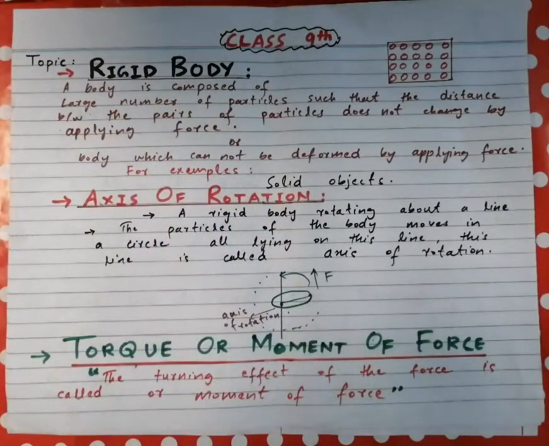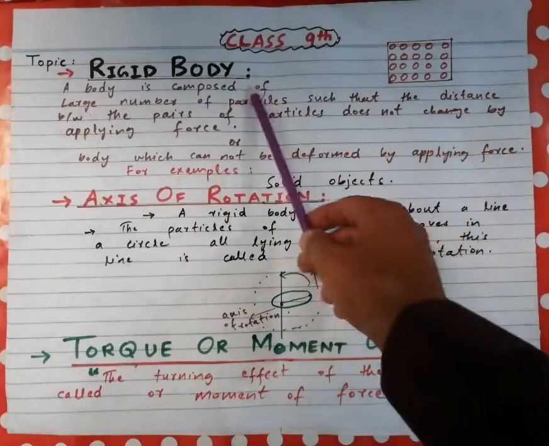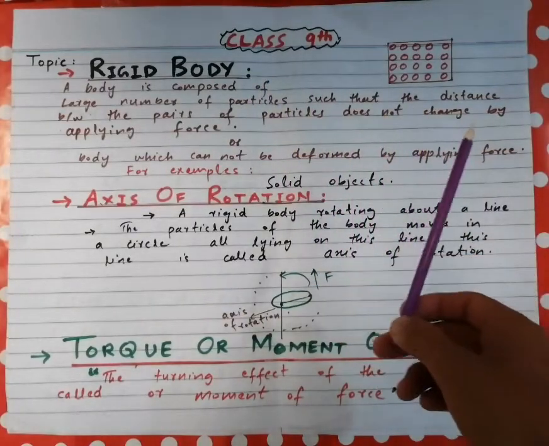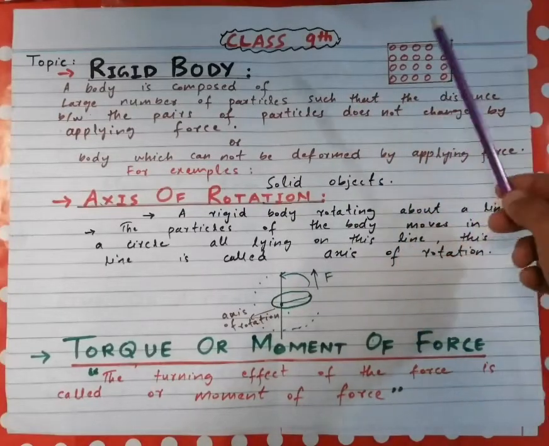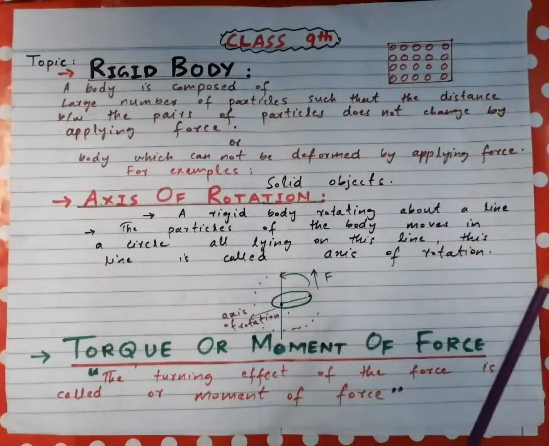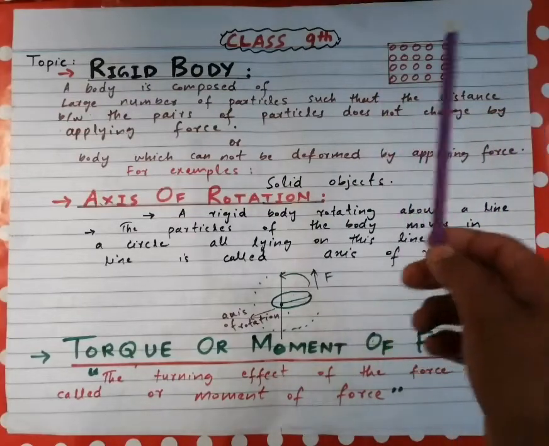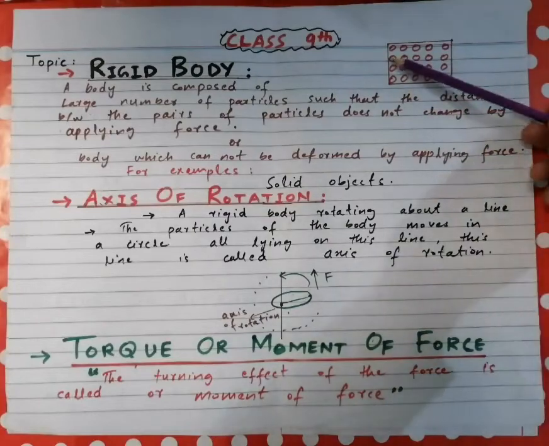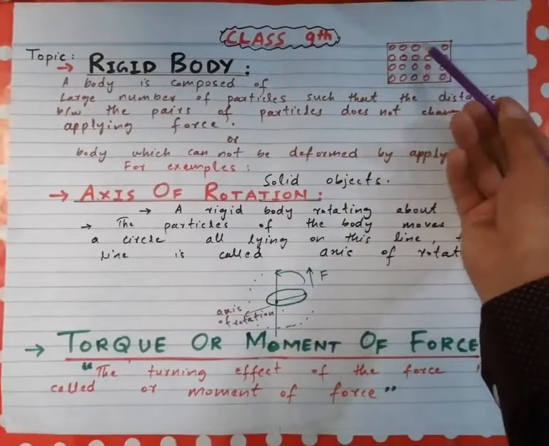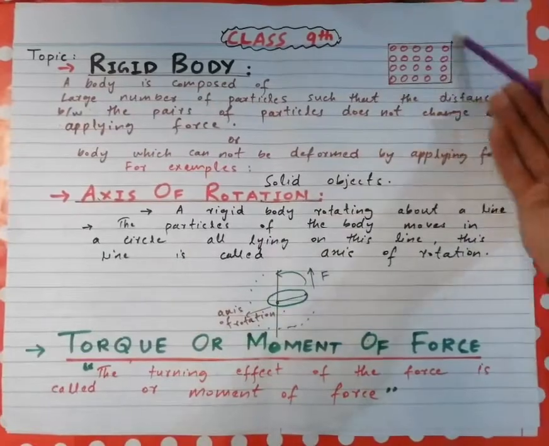A rigid body is a body composed of a large number of particles in such a way that the distance between a pair of particles does not change by applying a force. It is the body which cannot be deformed or reshaped by applying a force. An applied force does not displace these particles from their position. So this body is called a rigid body.